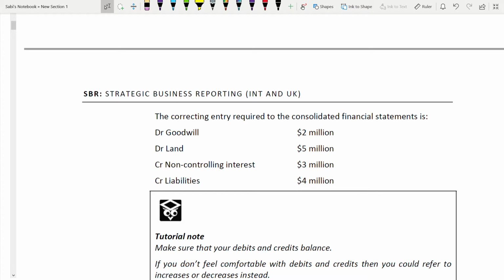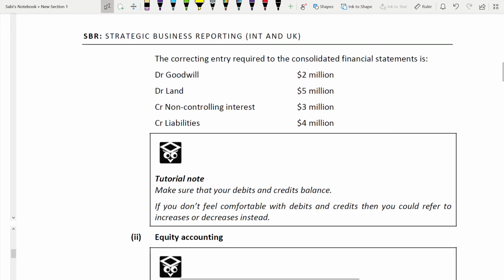That's why credit 4. Now, one thing you have to make sure of, read the tutorial note. Make sure that your debit and credit balance. They should always balance. If it does not balance, that means somewhere something is wrong. Either your principle is wrong or the figure is wrong. So we'll add the debit side, goodwill and land. 2 plus 5 is 7.